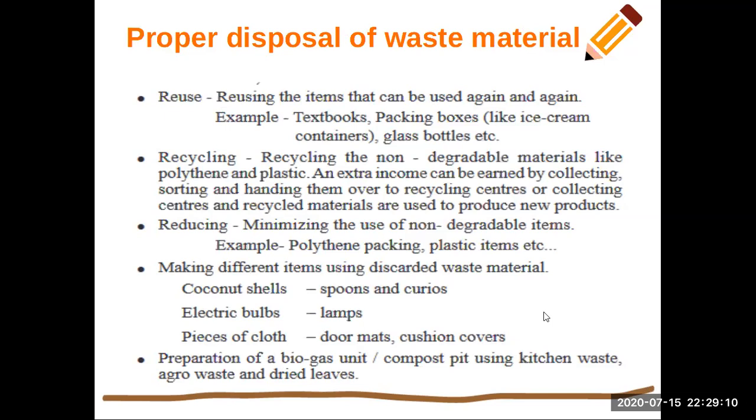Reducing. Minimizing the use of non-degradable items. Example, polythene, packing and plastic items. We can make different items using discarded waste materials. From coconut shell, we can make spoons and ladles. From electric bulbs, we can make lamps. From pieces of cloth, we can make doormats and cushion covers.